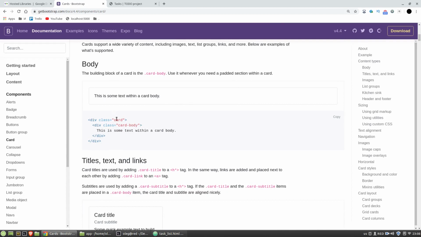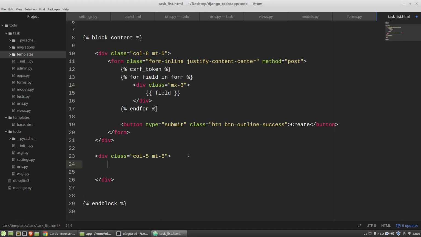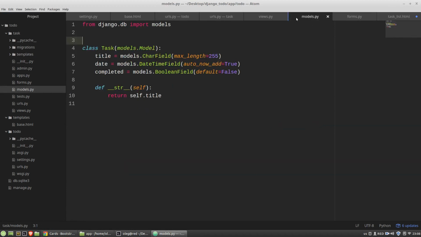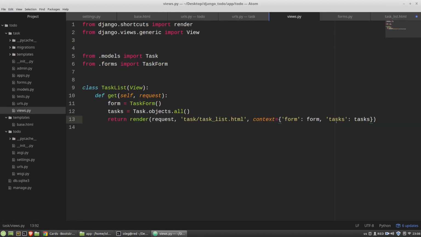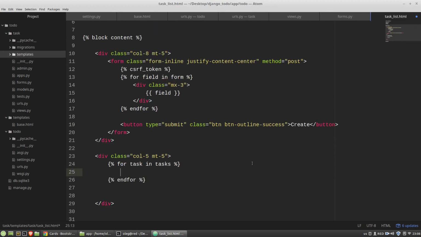Something like this. I need two divs with card class and card-body class to get this layout. Okay, let's start a for loop for each task in the tasks variable.